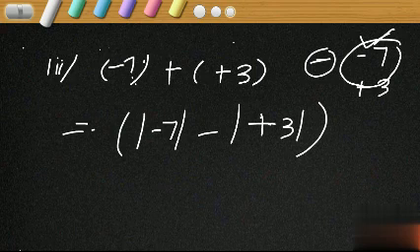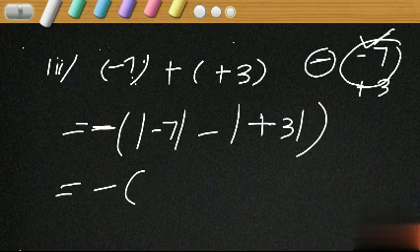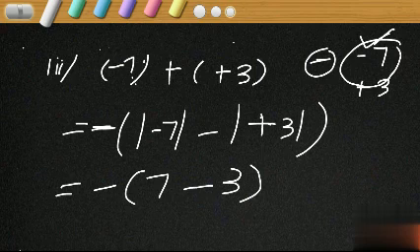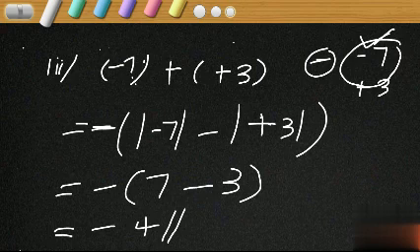So, the sign of the answer should be minus. Magnitude of minus 7 is 7, minus magnitude of plus 3 is 3, so 7 minus 3 is 4. Minus 4 is the required answer. Okay.